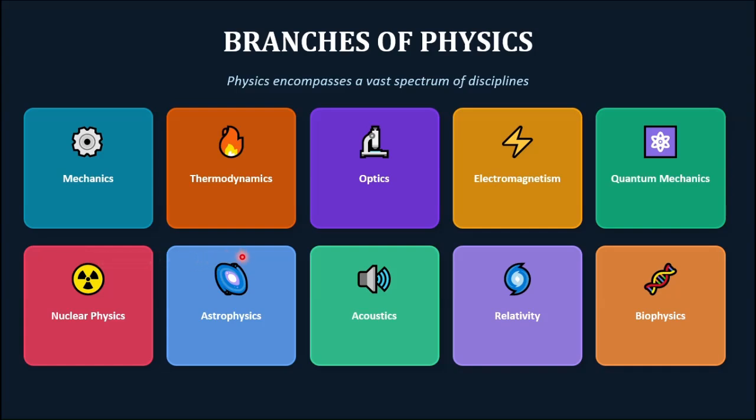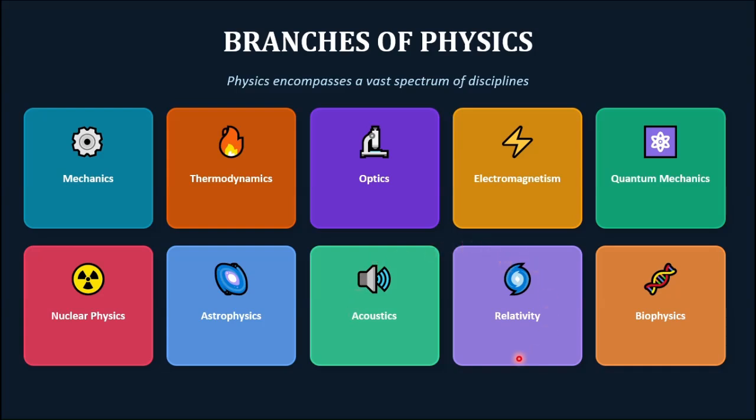Next, we have astrophysics, where we study phenomena and the nature of celestial objects, and planetary motion. So it comes in this field. And in acoustics, we study the nature of sound and some laws governing sound.